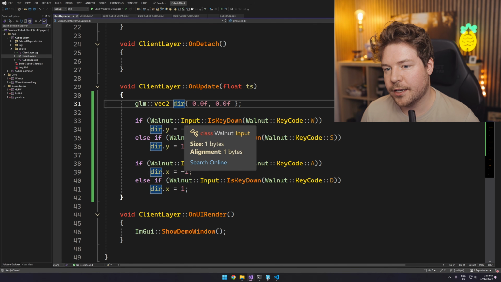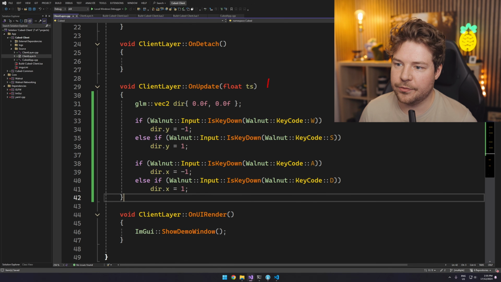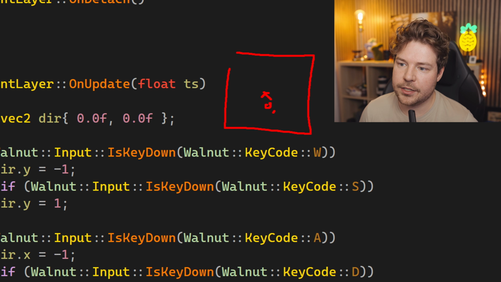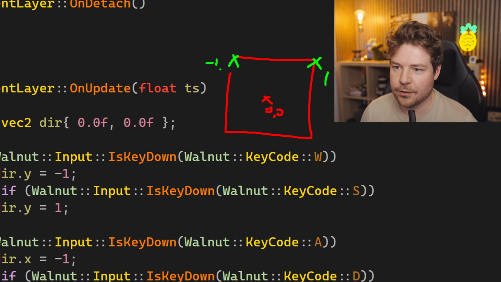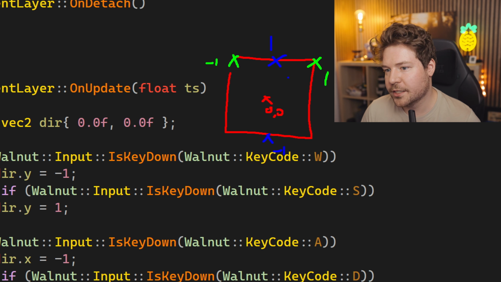So what we've really done here is we've kind of created like a directional vector. Really, like if this is the origin at 0, 0 over here, this just lets us set our direction to one of kind of 4 points, right? So on the X, it can either be here or here, which is -1 and 1. Ignore the fact that I drew it at y equals 1, but anyway. And then vertically, in blue, it can also be either -1, I'm guessing that's down here, it might be the other way around, and then +1 up here.